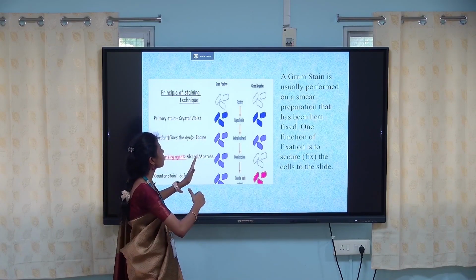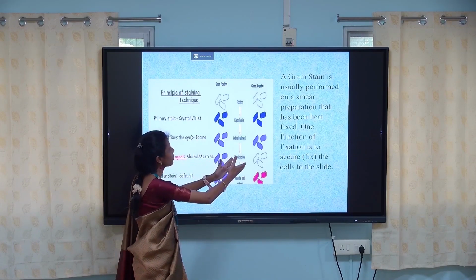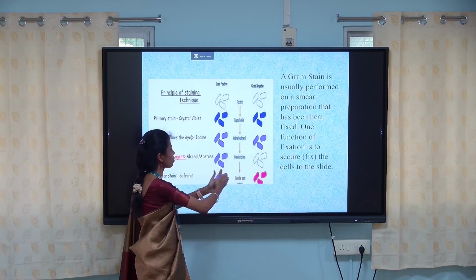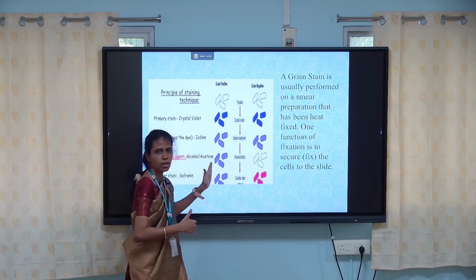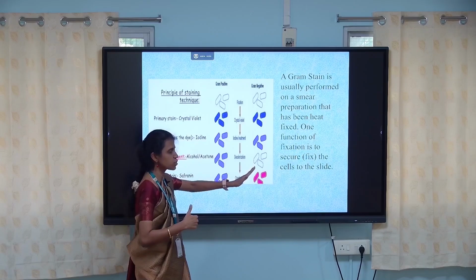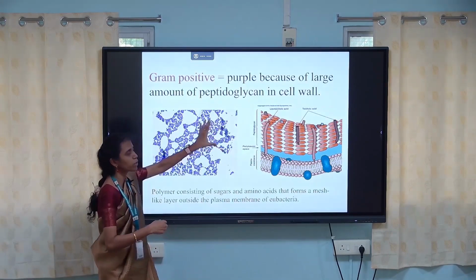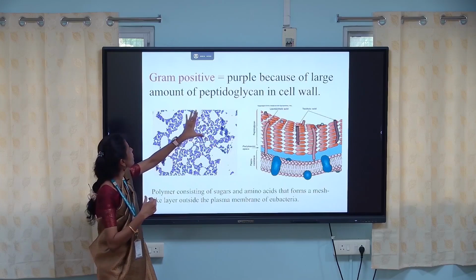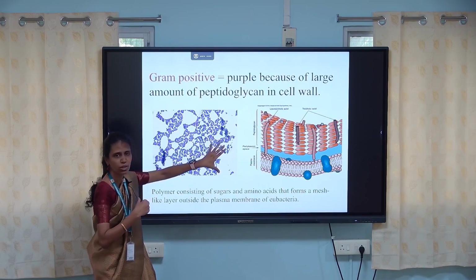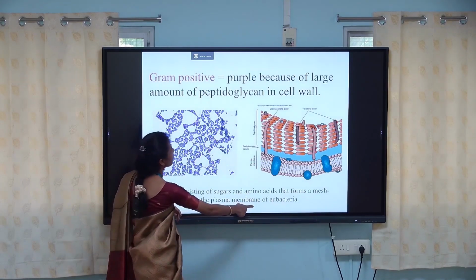So this is the difference between the gram positive and the gram negative bacterium. Gram positive bacteria show the crystal violet color, and gram negative show pink. Why is gram positive purple? Because of the large amount of peptidoglycan in the cell wall.